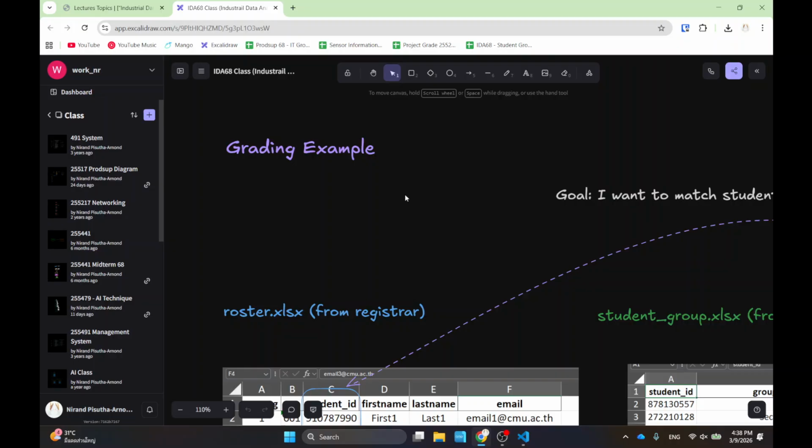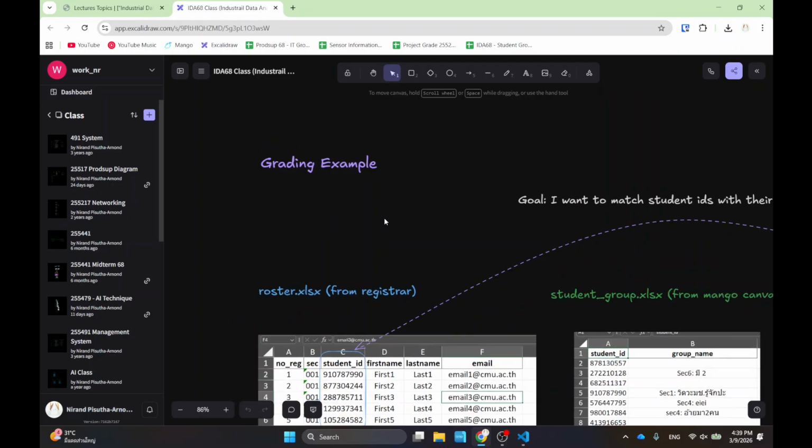But the grading example that I have is actually another class from the Thai curriculum where I have 200 students, and that becomes problematic if I need to do it by hand. That will be really, really hard. So I will use Python to help me make sure that I give the students the correct grades, so that I can upload it to the registrar website or in Mango, presenting them with the right person with the right grades.